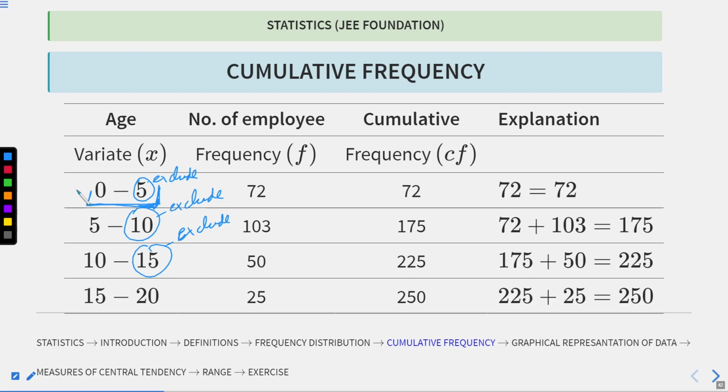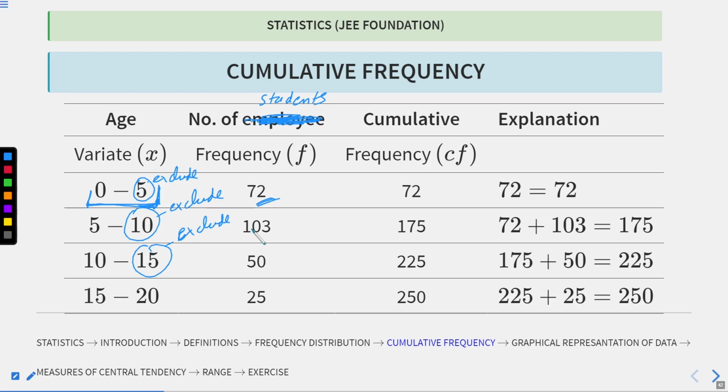And now the age from 0 to 5, that means less than 5, the frequency or the number of students we take. So let's say not employees, it must be students or children, whatever you want to say, students are 72.